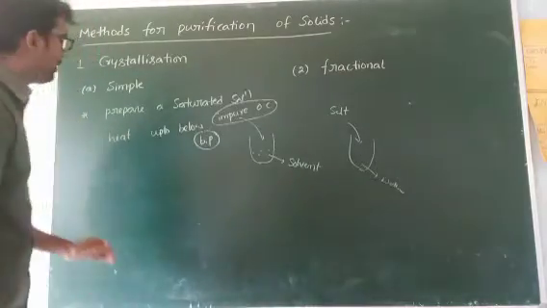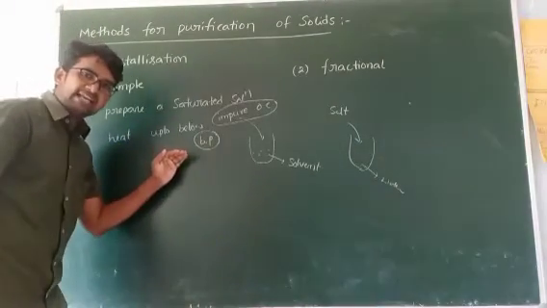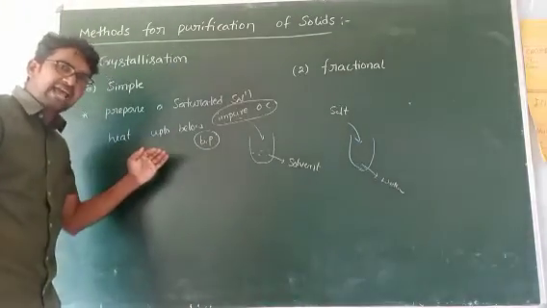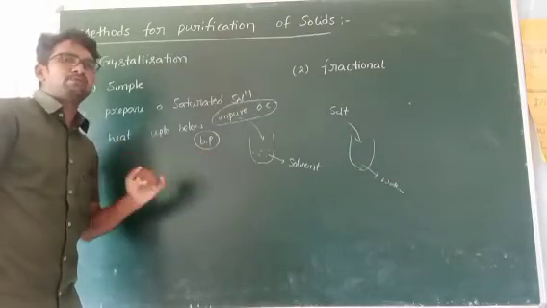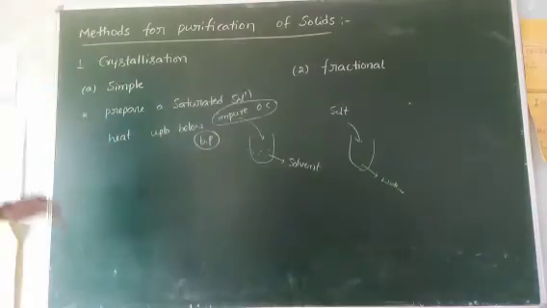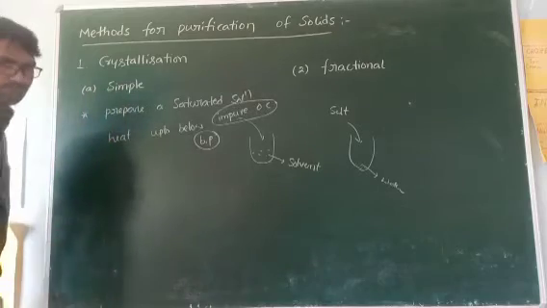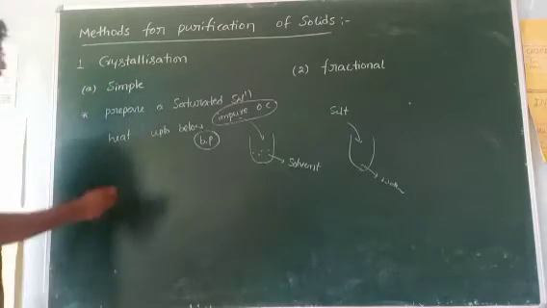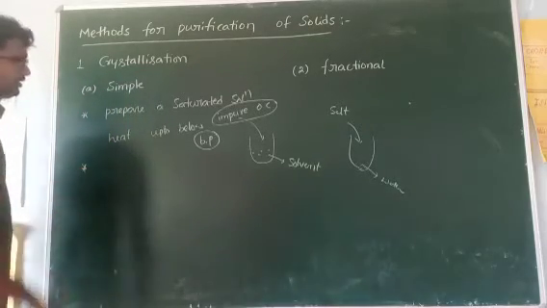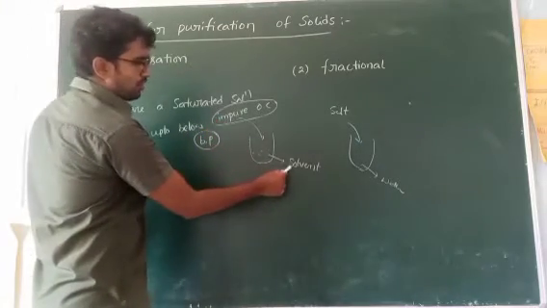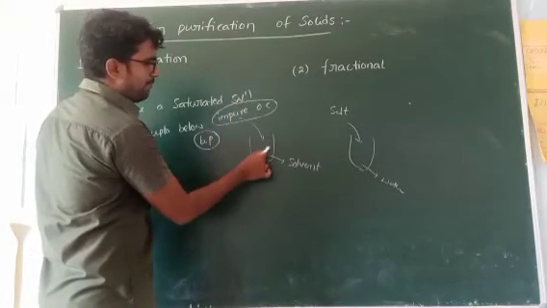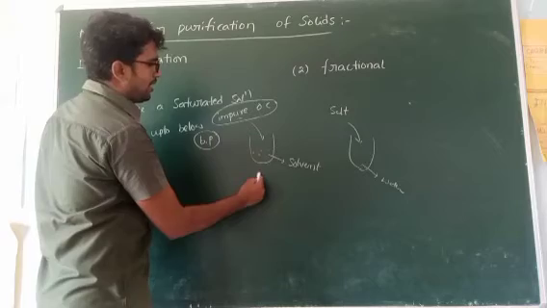That is the main reason. So the solvent's boiling point should be either exactly equal to or less than the boiling point of the organic compound. Okay, completed. Now filter. In the solvent, add the impure organic compound and prepare a saturated solution.